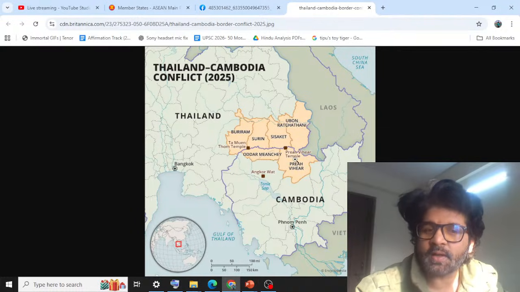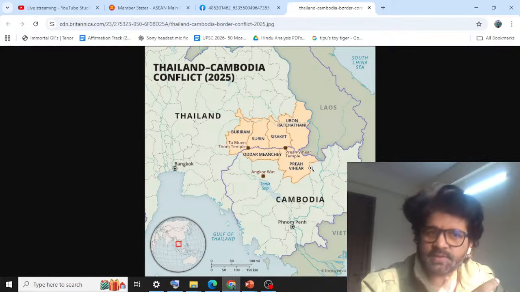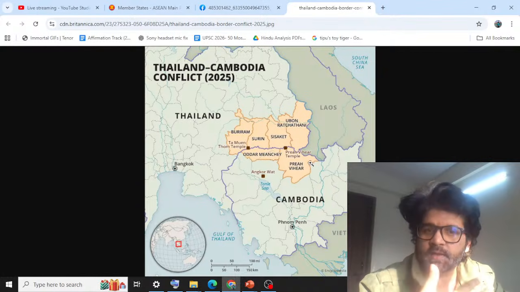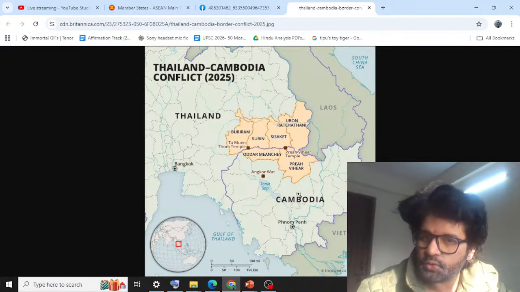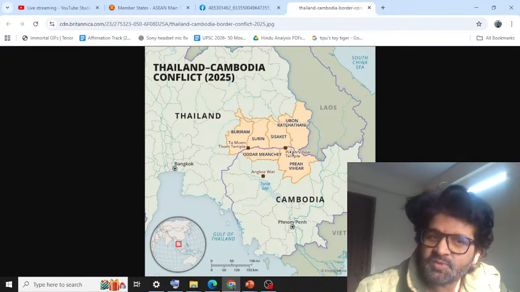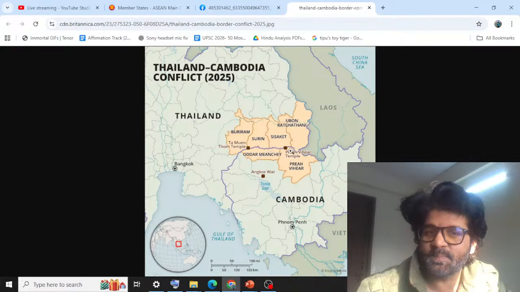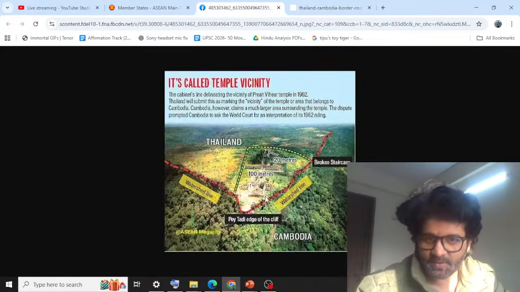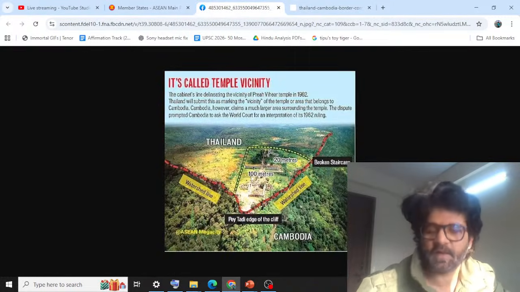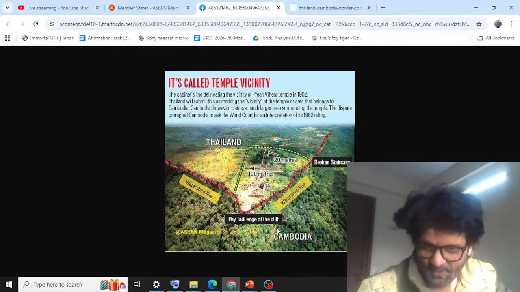So Thailand and Cambodia, Preah Vihear temple. Now, places in news, we know it's very important, they give you questions. So keep it in mind. Preah Vihear temple, if you see this, it belongs to Cambodia, but it is much more accessible from Thailand. It's on the border, right? Let me show you. So you see this location, this is Preah Vihear temple, and this is Cambodia.